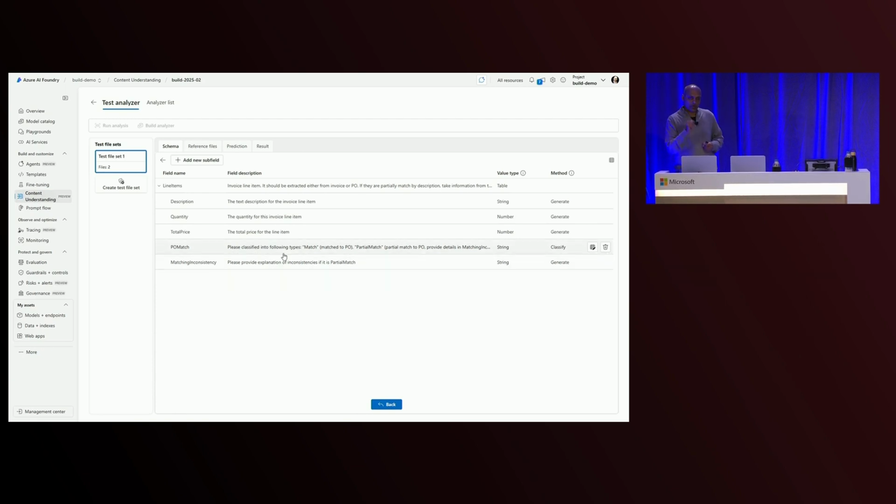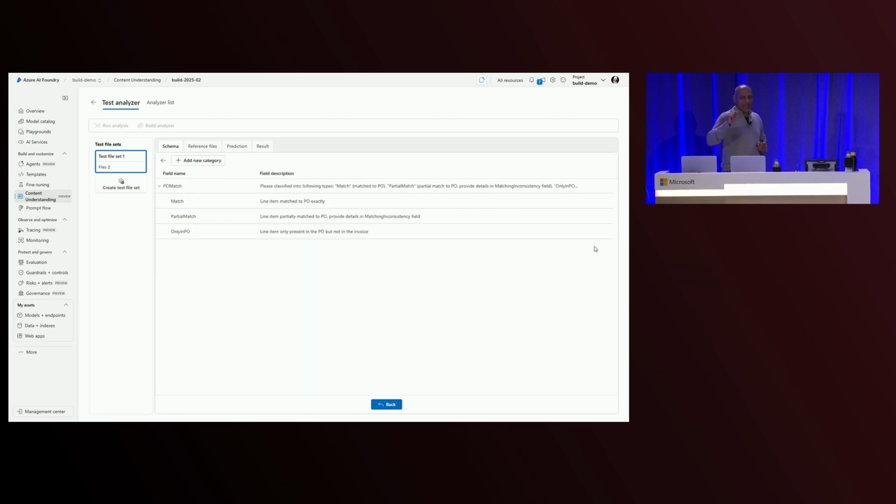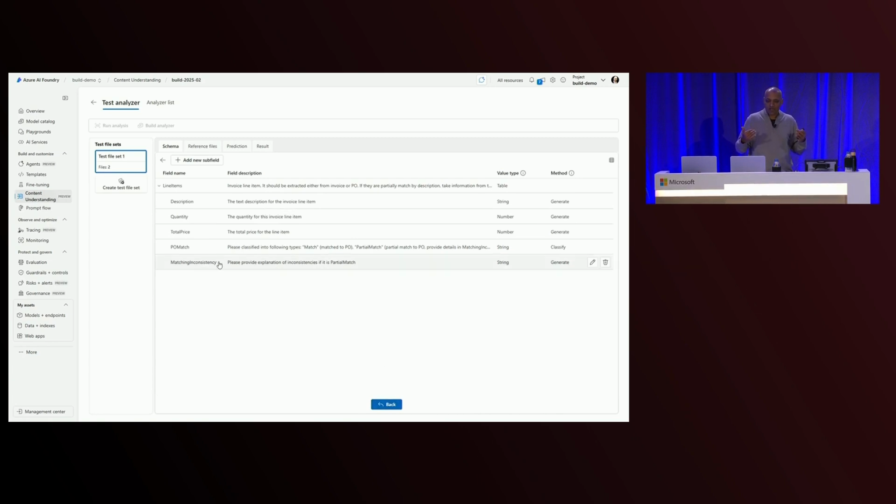So what we're doing with the PO match is we're actually adding a new metadata property on each line item. And what we're saying is, look at each line item, and if that line item is identical in both the PO and the invoice, that's good. It's a match. If there's not a match, or there's a partial match, I want you to give me the evidence and tell me why it's not matching. What's the inconsistency between the two? So it's not just about saying, are these two strings equal? Are they semantically similar? Are they talking about the same thing, right?